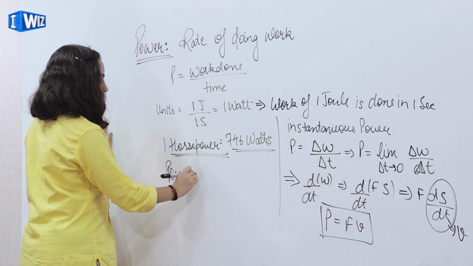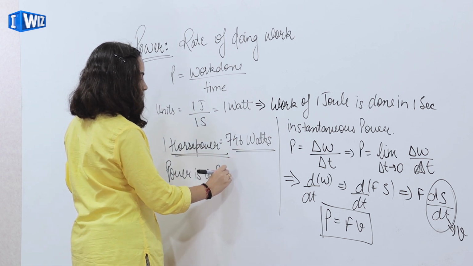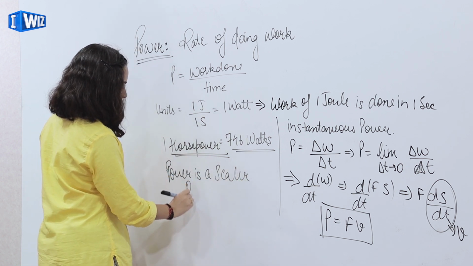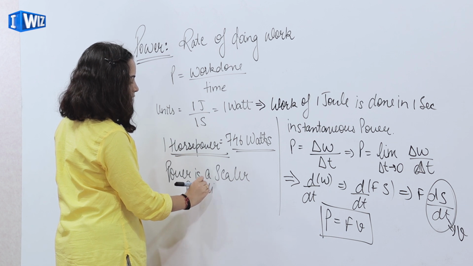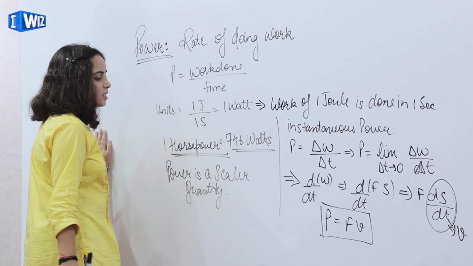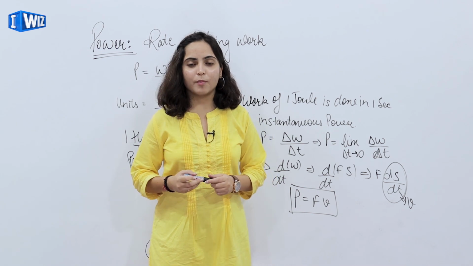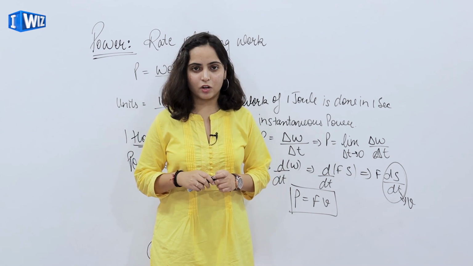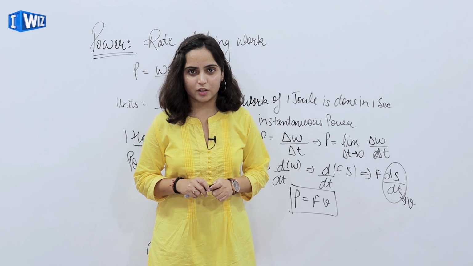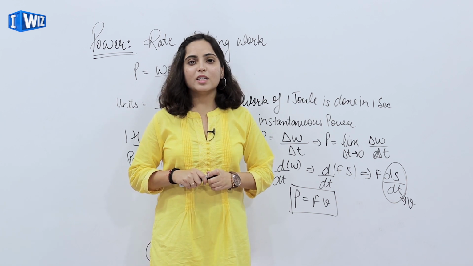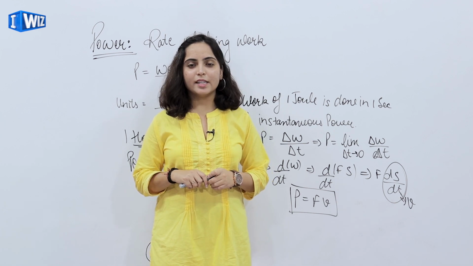Power is a scalar quantity. Power has no direction. It's a scalar quantity. It has only magnitude. So this was all about power, conservation law, mechanical energy conservation and spring mass system. We'll see you in the next video. Till then, keep revising.